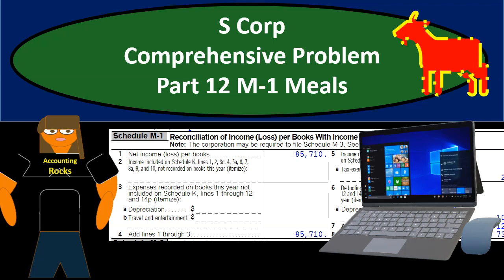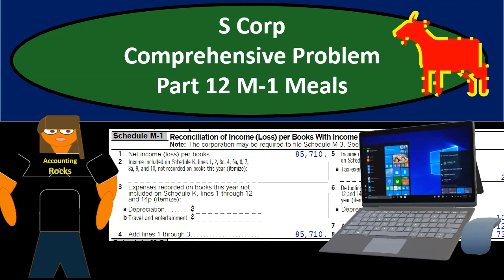In this presentation, we will continue on with our S Corporation Comprehensive Problem Part 12. We're going to have an M-1 adjustment related to meals. We're going to be using Lacerte tax software. Lacerte is owned by Intuit, the owner of QuickBooks. Other tax software will be similar in terms of the data input and generating the tax forms with it.